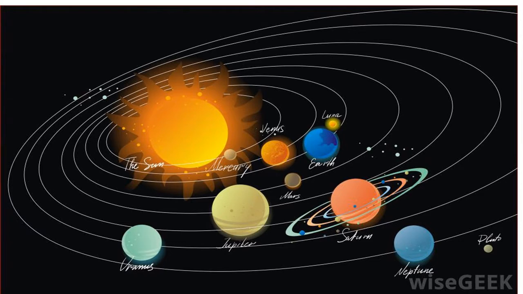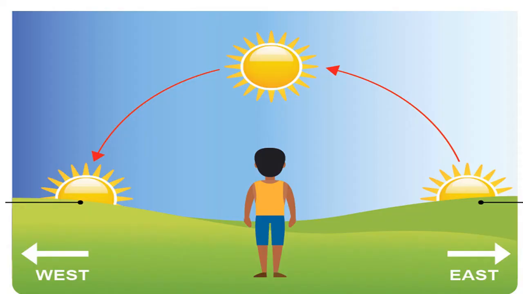In ancient times, people observed the movement of heavenly bodies, especially the sun and the moon, with great interest and anxiety. They noticed that the sun rises in the morning, reached its highest point in the sky around midday, and in the evening it sets in the west. This made them believe that sun and moon moved around the stationary earth.